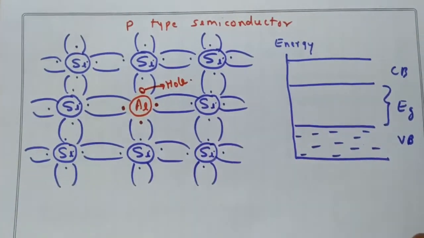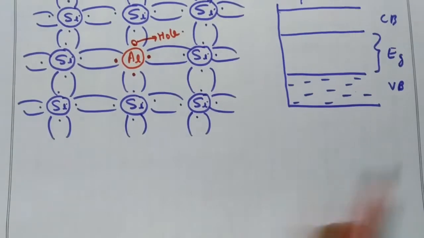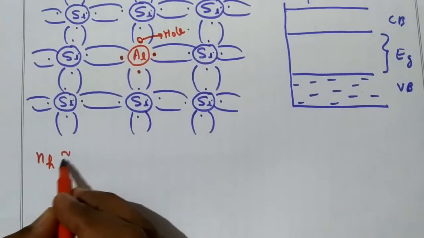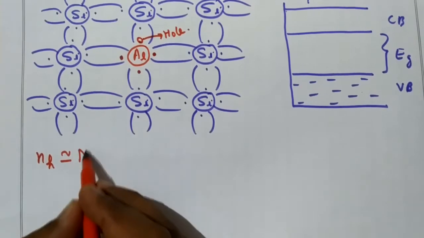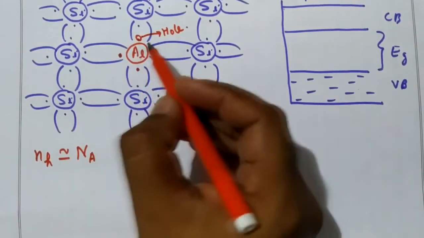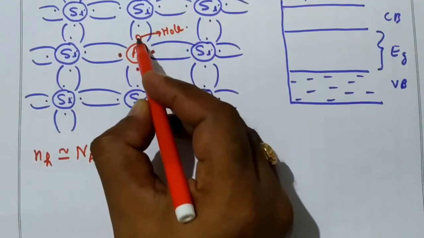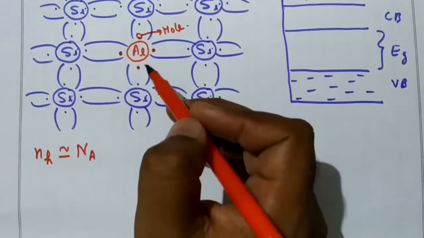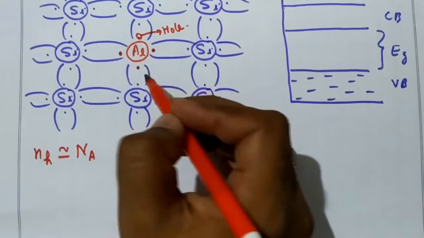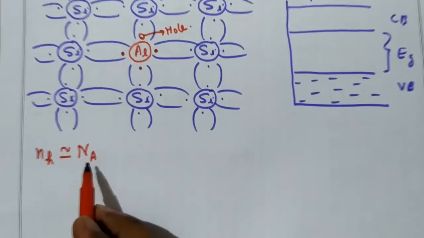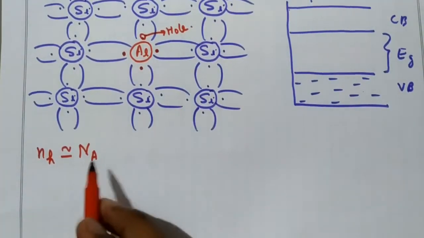So, if I say the number of holes will be approximately equal to the number of acceptor impurities. This is called an acceptor impurity because to complete the bond, this hole has to accept one electron from outside. That is why this impurity is called an acceptor impurity. So therefore the number of holes will be almost equal to the acceptor impurity.